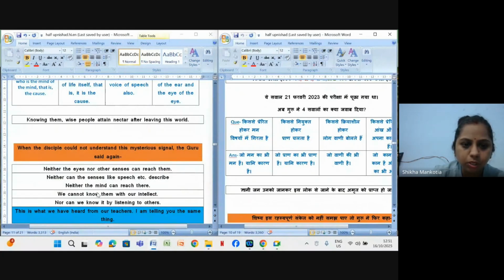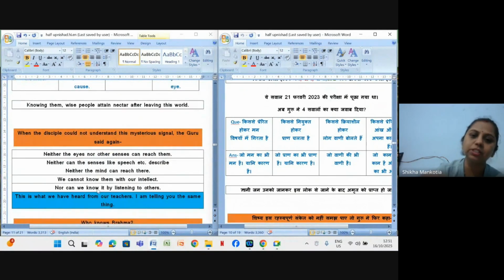So when the disciple couldn't understand these mysterious signals, because these are very deep things to understand, so when the disciples couldn't understand what these signals are, then Guru again says, neither the eyes nor the other senses can reach them. We can't. This is what Guru is saying now.